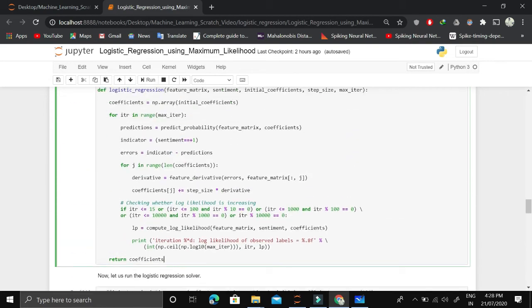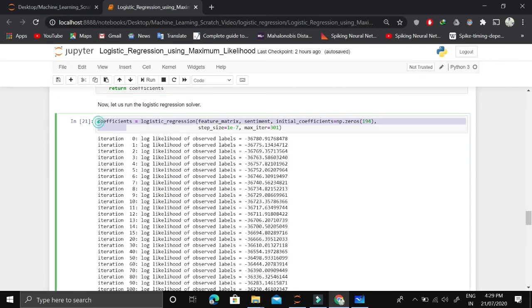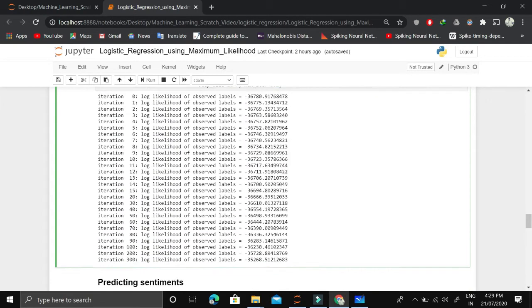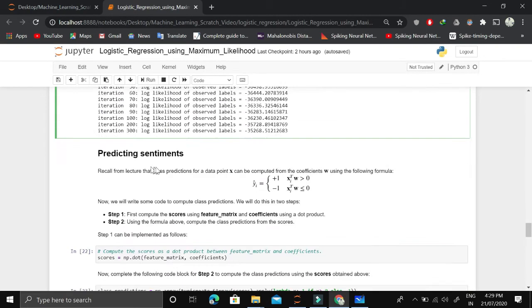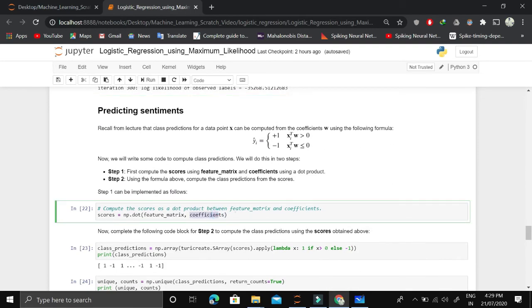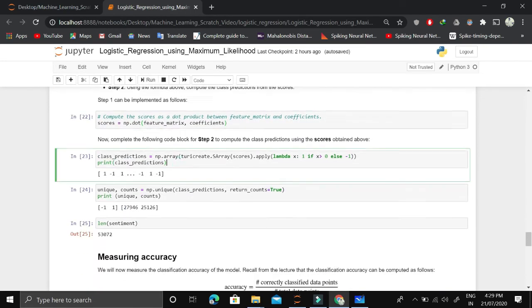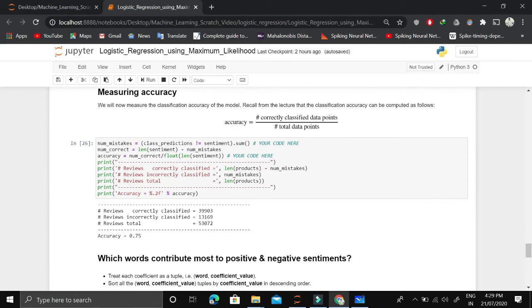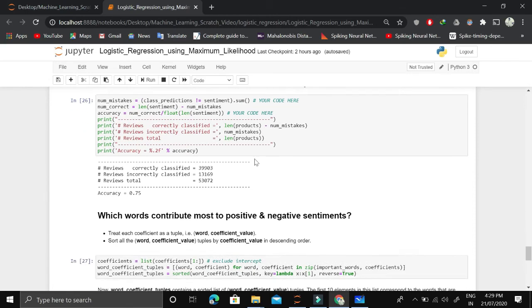So the only main difference here is this error. In linear regression, the error was based upon mean squared error, but here the error is different than linear regression. Now we run it for 300 iterations. So we receive these coefficients, we predict sentiments using these coefficients, we predict the class predictions, and then we measure accuracy, which is simply like correctly classified data points by total data points.